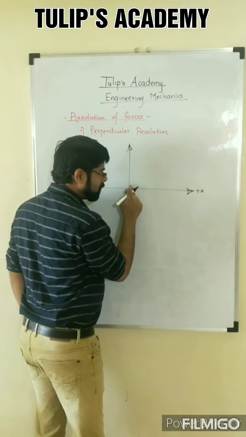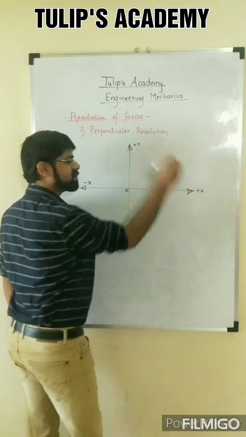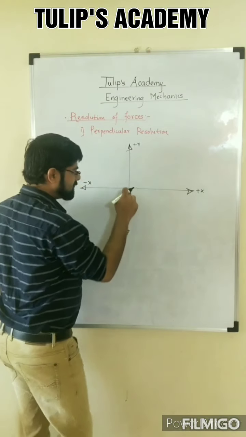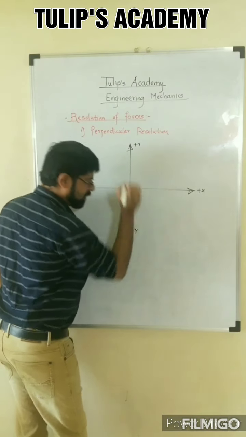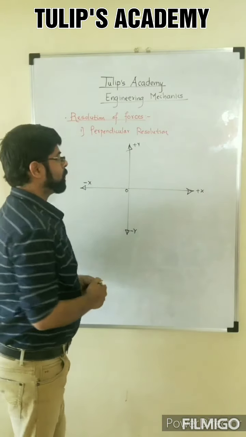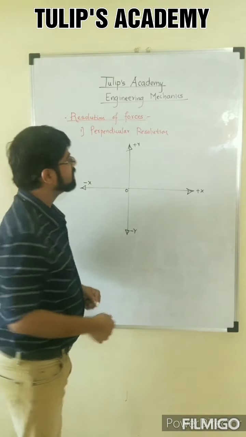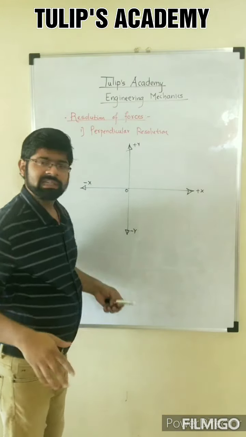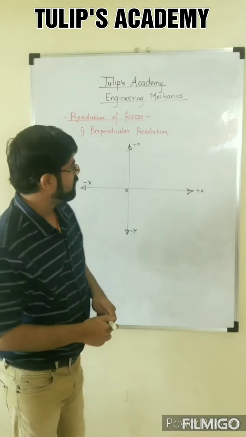As we move upward from the origin, we get positive values of the y-axis, and as we move downwards from the origin, we get negative values of the y-axis. So plus x, minus x represents the horizontal axis, plus y, minus y represents the vertical axis. That's it. This is the universally accepted convention of the Cartesian coordinate system.